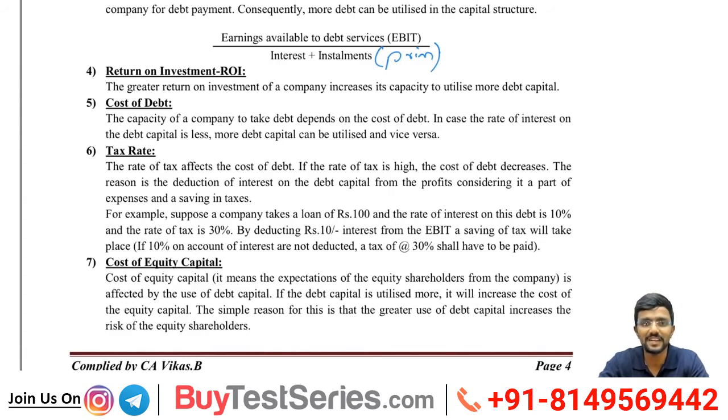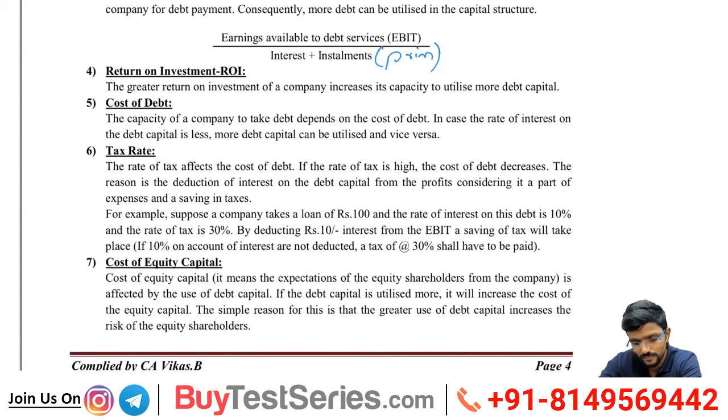Cost of debt means interest rate. What is the interest I am paying? Cost of debt, how to find out? Interest divided by the amount which I have borrowed. That will give me the cost of debt. In my example, I gave 10%. So that is my cost of debt. Every company should try to borrow the debt at a lower rate. The capacity of a company to take debt depends on the cost of debt.